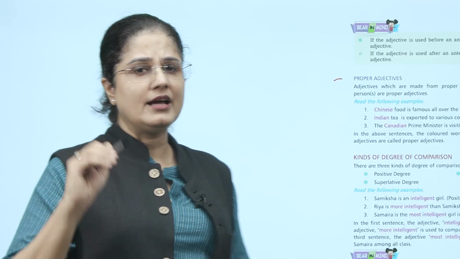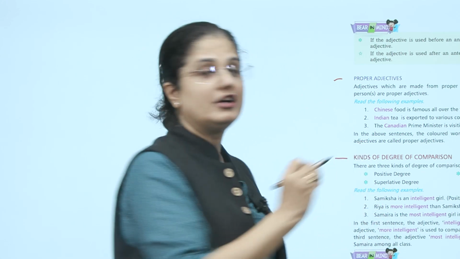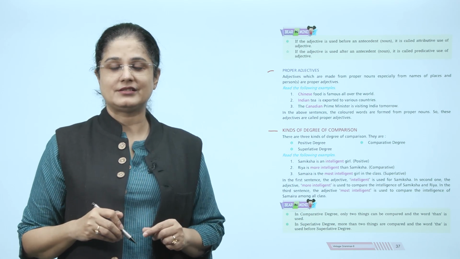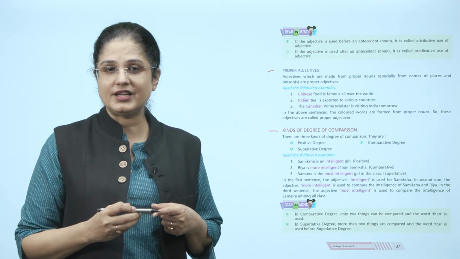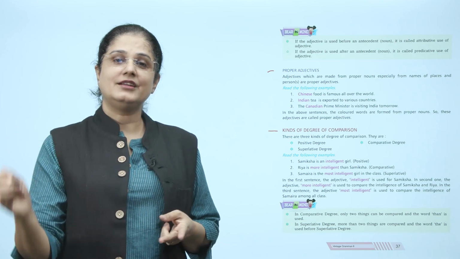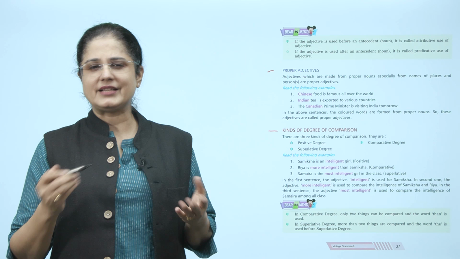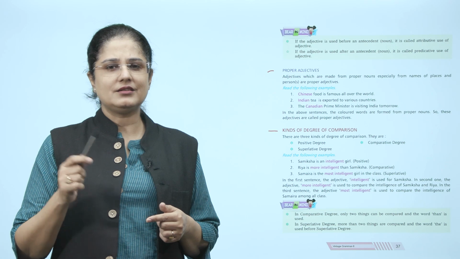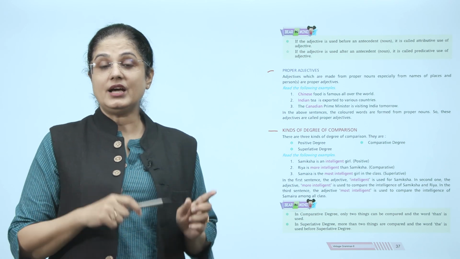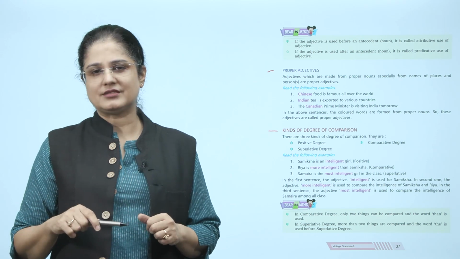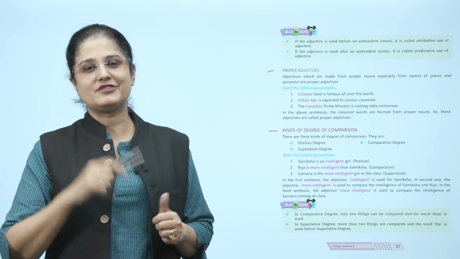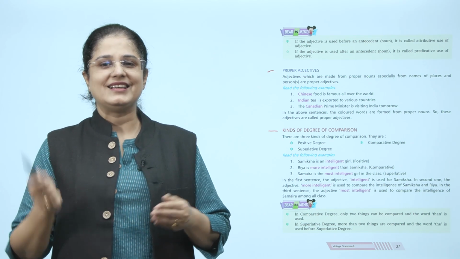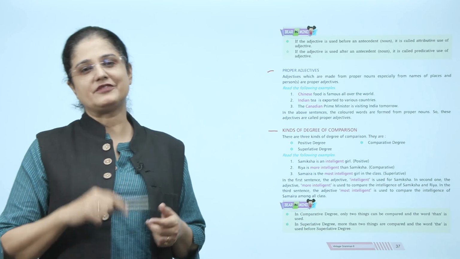Let us now study kinds of degree of comparison. There are three kinds of degree of comparison, and they are positive degree, comparative degree and superlative degree. For example, Samiksha is an intelligent girl. We see the positive degree. Riya is more intelligent than Samiksha. Here we see the comparative degree. Samaira is the most intelligent girl in the class. This is an example of the superlative degree.